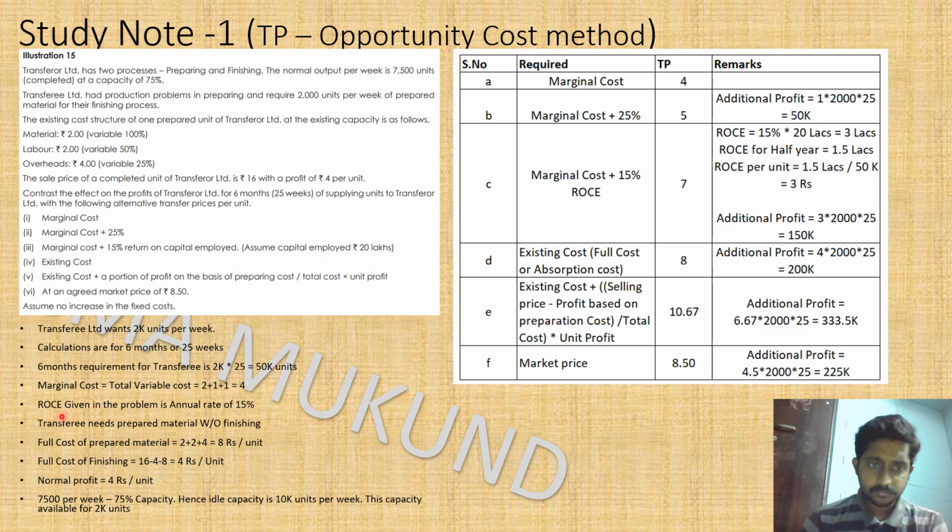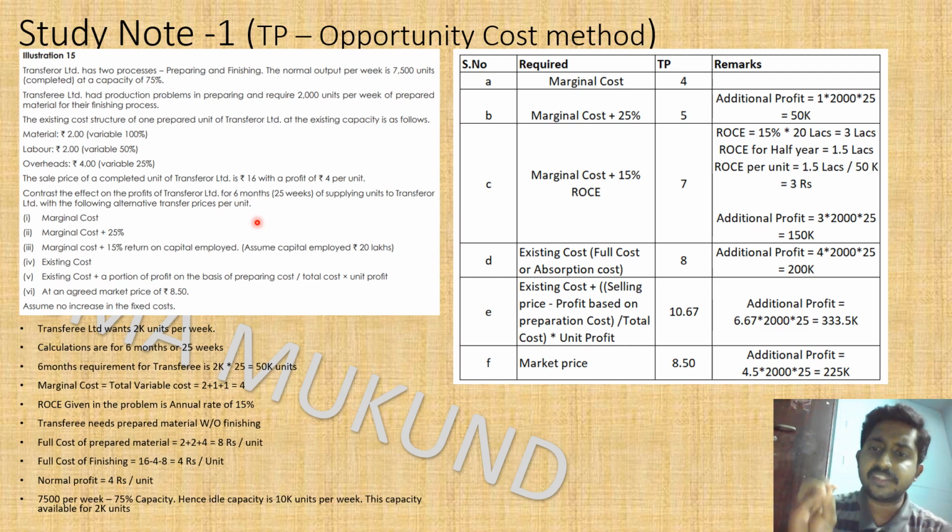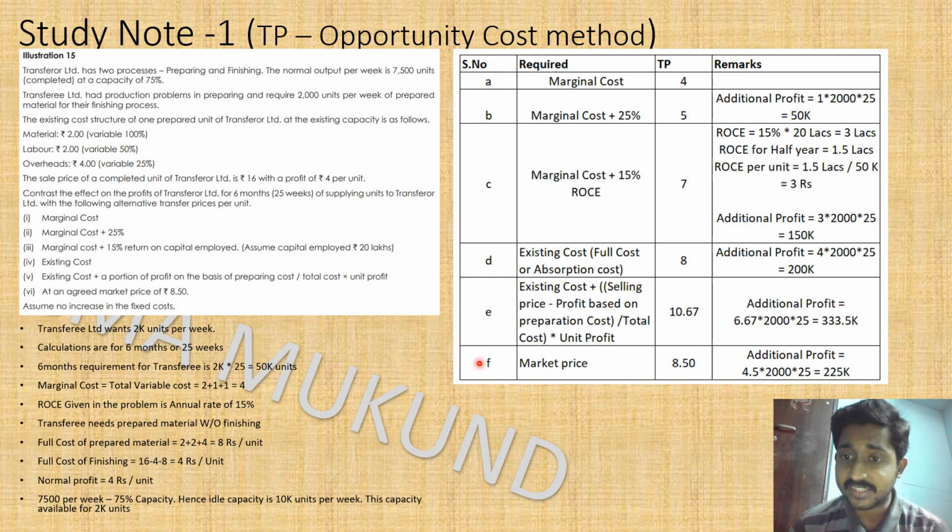The return on capital employed given in the problem is 15 percentage per annum, but that is not stated in the question itself, so you may go wrong here. This is a slipping point. A difficult problem like this will have areas where we slip, and that can become a big tragedy. This question has 6 cases, and if you go wrong in the second case itself, you may have calculated the rest right.